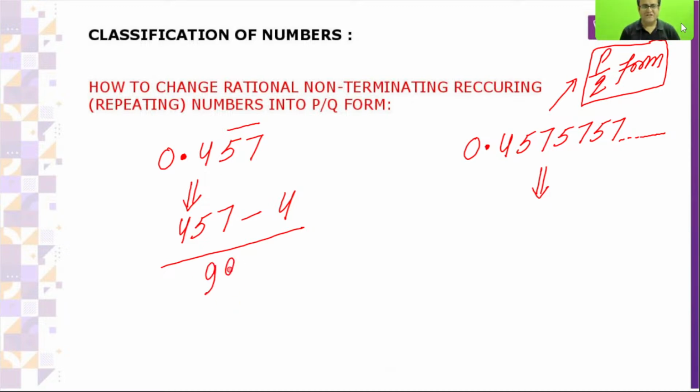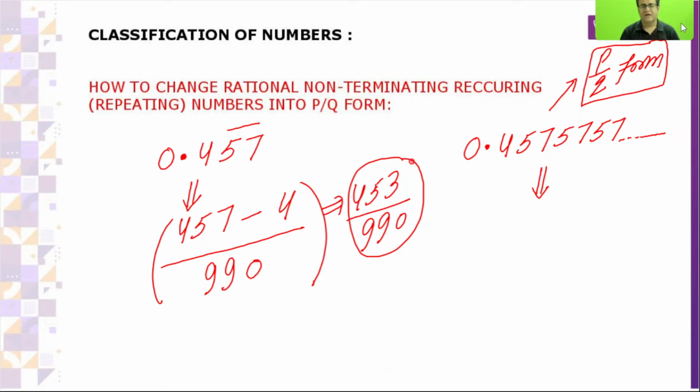How many digits are not repeating? 1 digit, so 1 times 0. The 0 is because of the non-repeating digit, and the 9 is because some value is repeating itself. If you solve, you will get 453 by 990. Everybody can note. Okay.